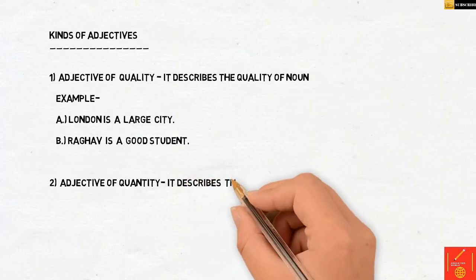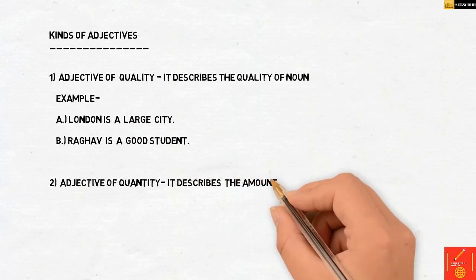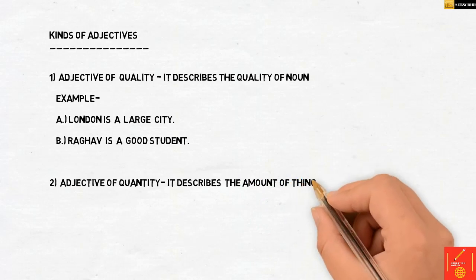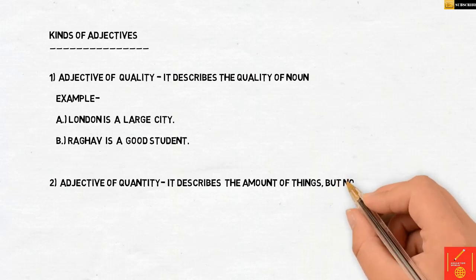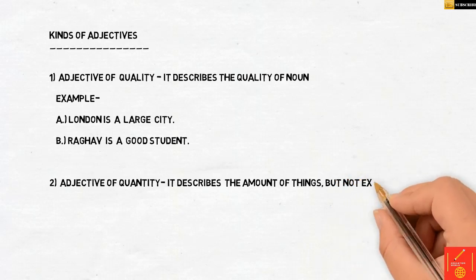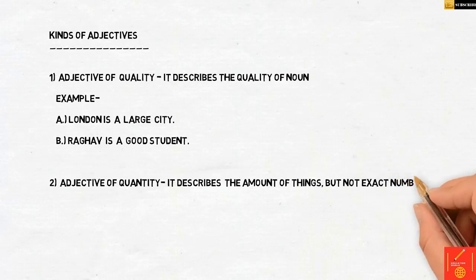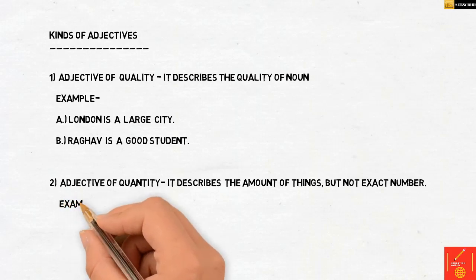For example, I need some money. So money is the noun over here, and some does not define how much. It can be 10, it can be 20, it can be more than that. It does not describe the exact number, but it does tell you how much is required. I need some money. So some over here is the adjective of quantity.